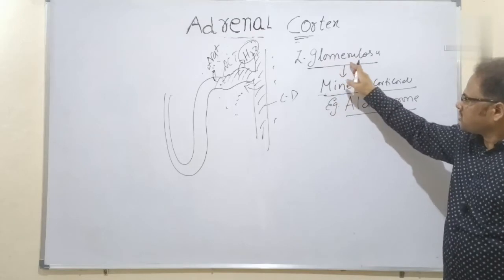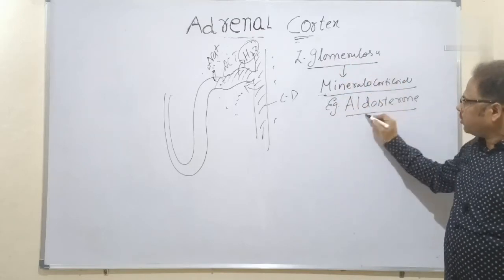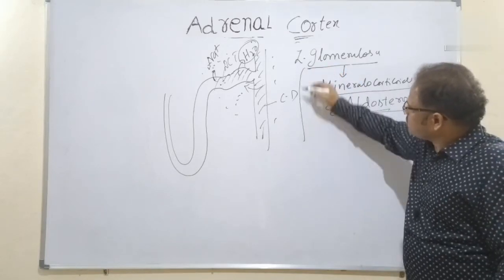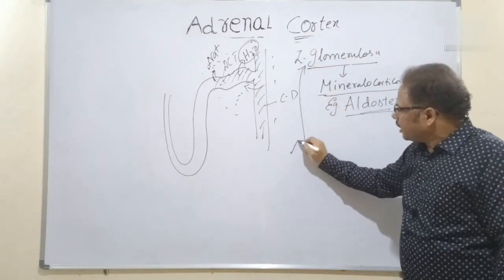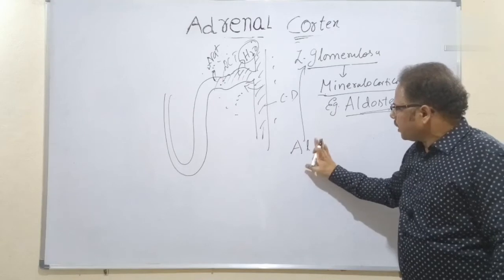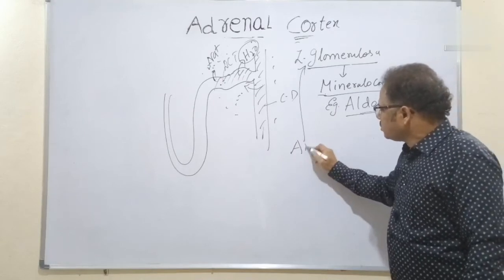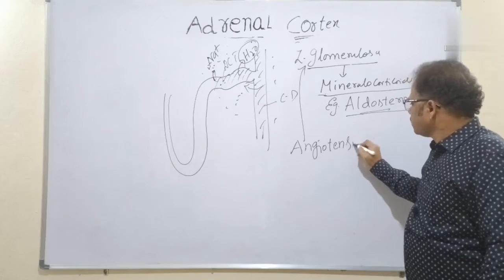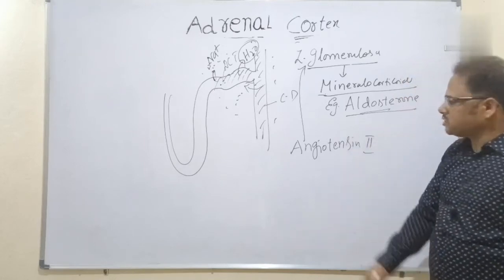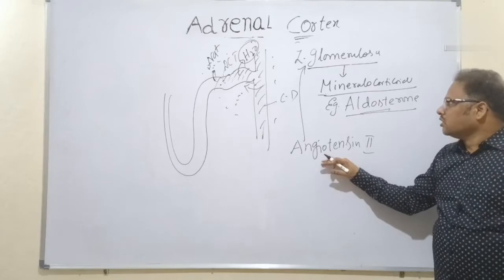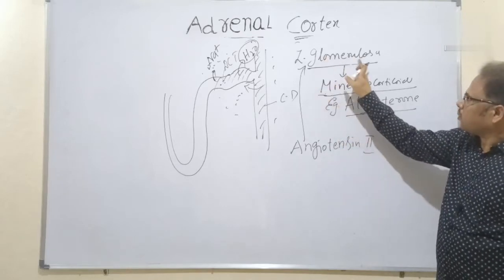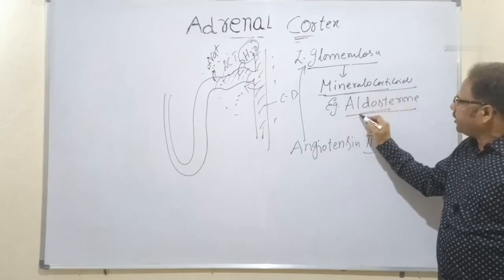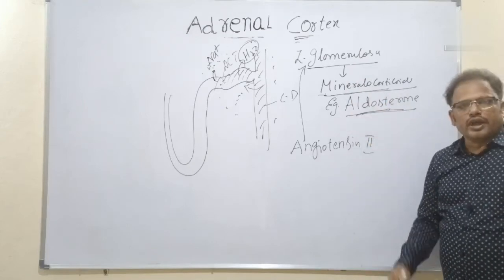Because the zona glomerulosa is stimulated by a very important hormone called angiotensin 2. Then the zona glomerulosa releases the mineralocorticoid aldosterone into the blood.